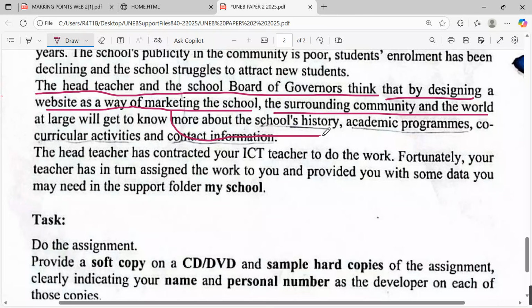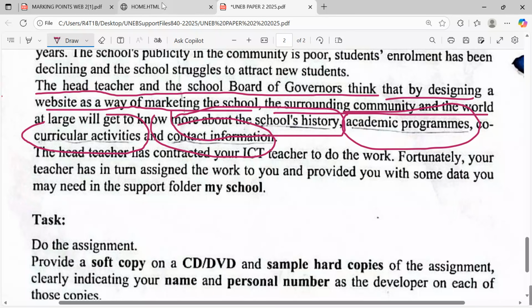About the school's history, yes, academic programs, very good, co-curricular activities, and the contact information. So they have talked about the key things that the learner has to appreciate as they answer the scenario: school's history, academic programs, co-curricular activities, and the contact information.